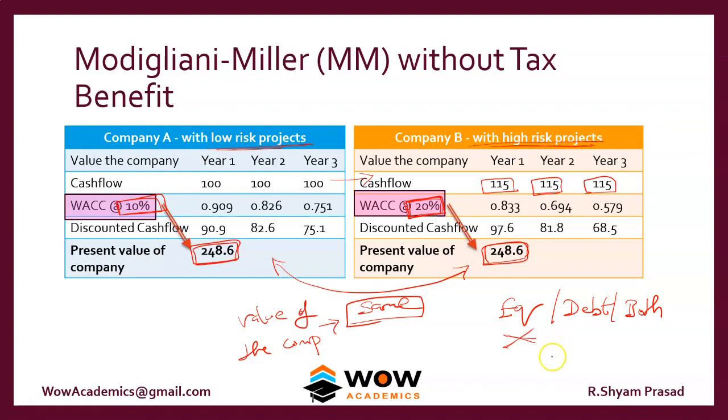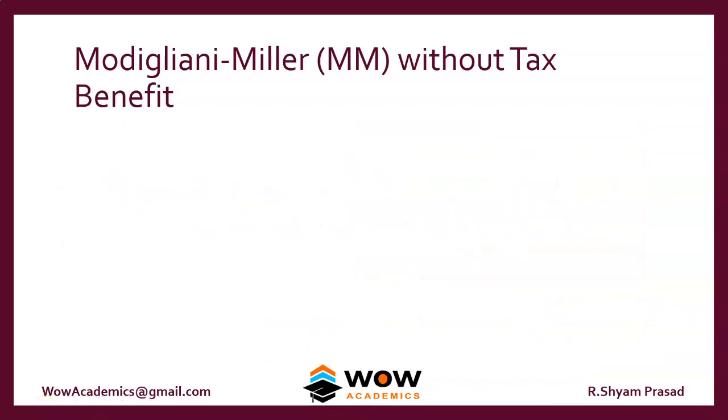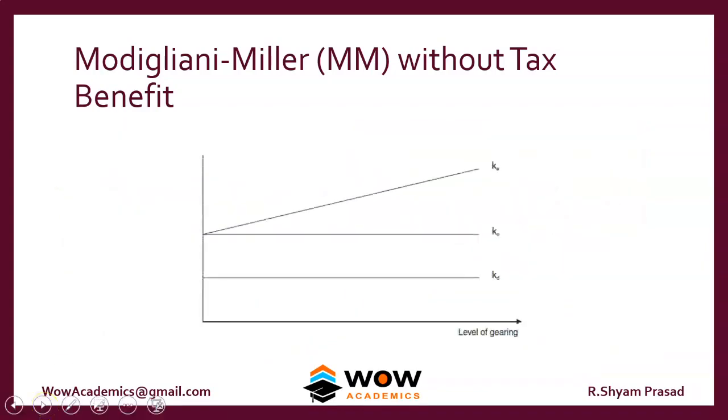So don't worry about your capital structure. What you should worry about is how you can increase your cash flow without taking more risk. That's what you have to worry about. So this is the chart which the Modigliani and Miller theory shows without tax.